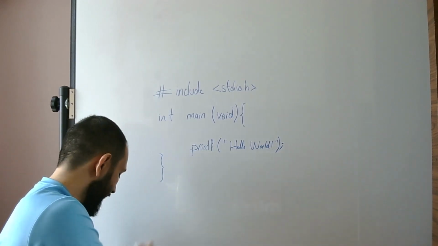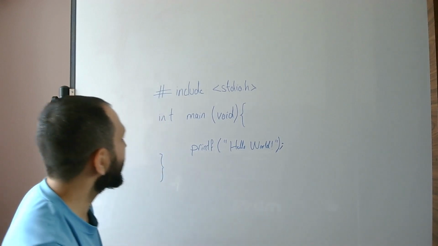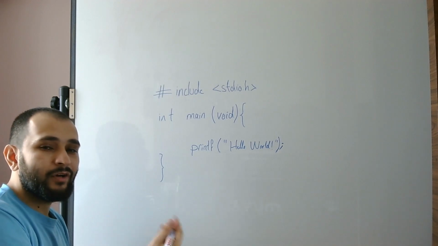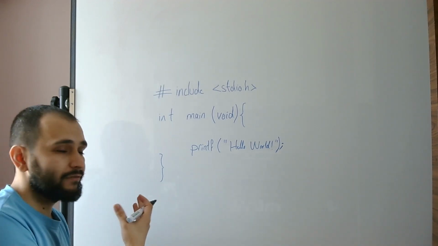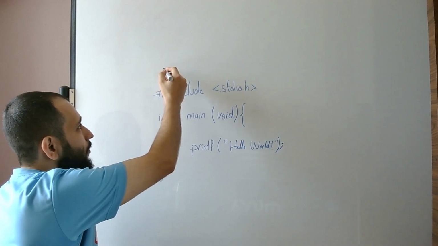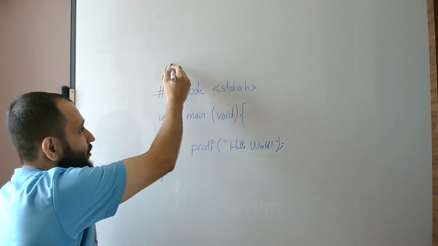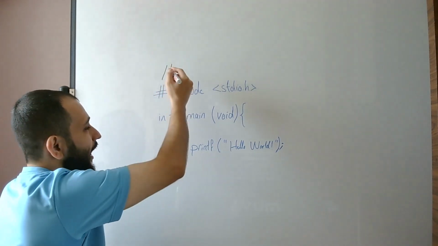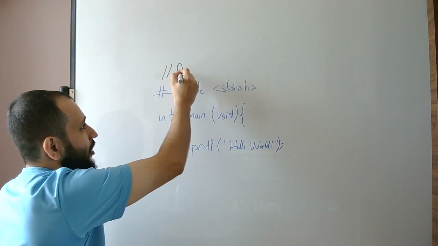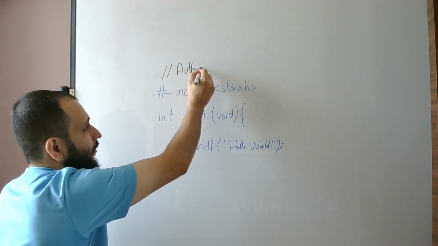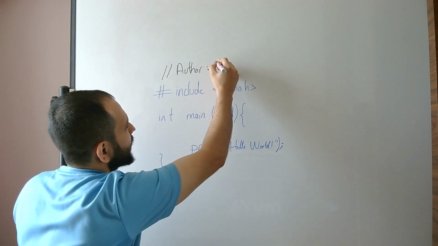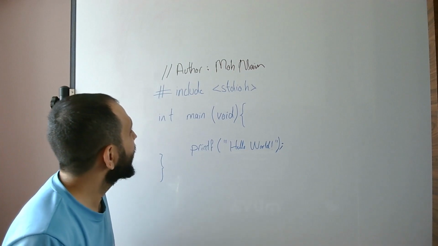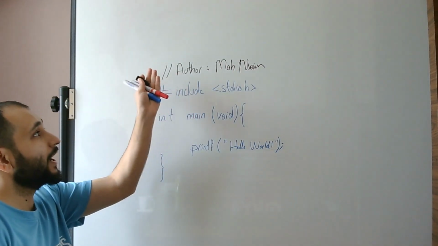So for example, in the first part of my program, I want to add a comment, and I want to tell whoever opens this file that I am the author of this file. How I can do that is that I will put two forward slashes, and after these two forward slashes, I can add my comment. I will say author, I am the author for this program, and I will add my name.